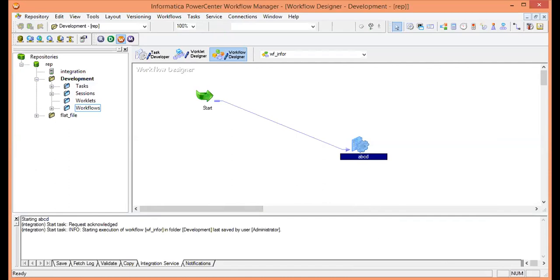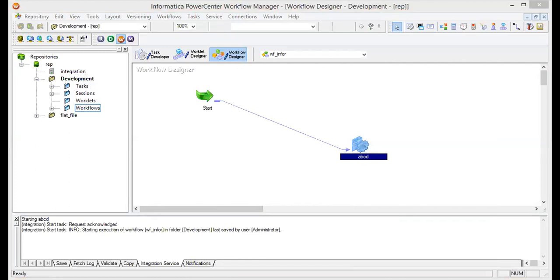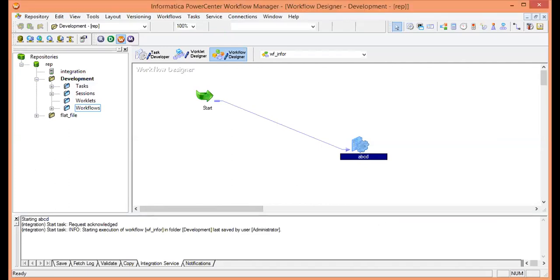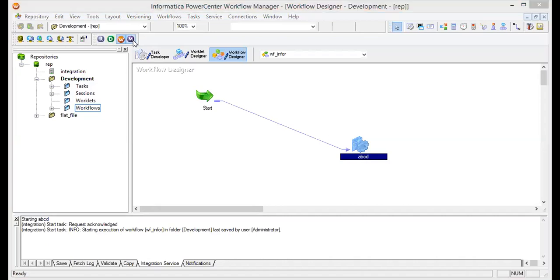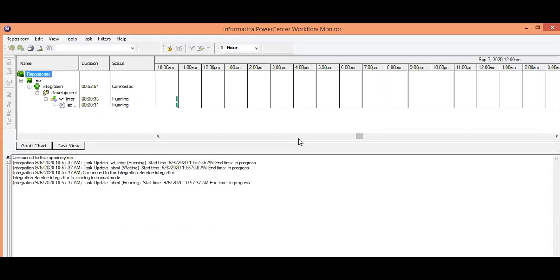Where is it getting loaded? We can see it from the workflow monitor tab. Let me open the workflow monitor tab also. Let me share the screen. Yes, this is the workflow monitor. Now here you can see it is saying running. If everything is fine, then here it will show the status succeeded. If any mistake is there, then here it will show failed. Here you can see it is saying succeeded, and for this one also it will show succeeded.